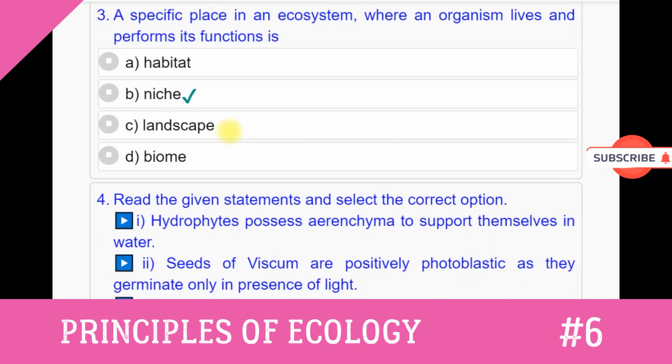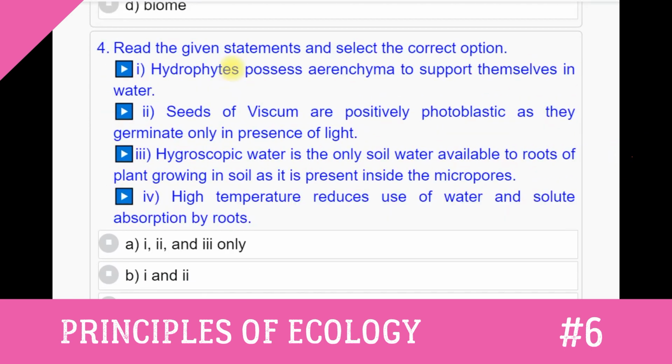Question number 3. A specific place in an ecosystem where an organism lives and performs its functions is option A. Habitat. Option B. Niche. Option C. Landscape. Option D. Biome. Answer to this question number 3 is option B. Niche.